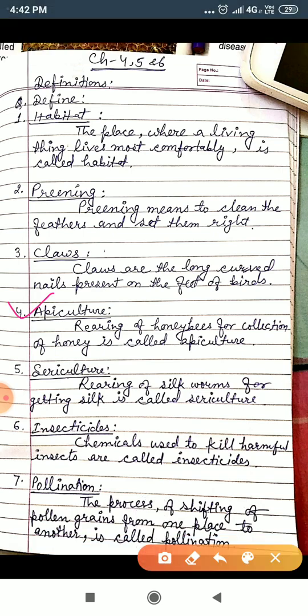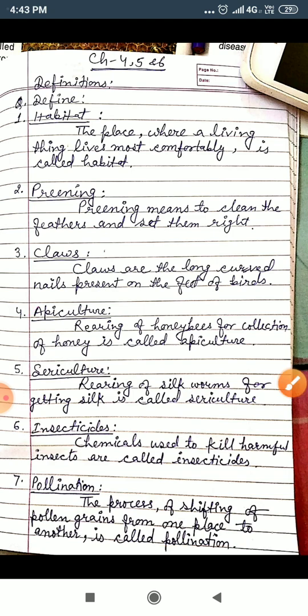What is the spelling of apiculture? Apiculture. What will you write? Rearing, or breeding. You can also write breeding. So you will write: rearing of honey bees for collection of honey is called apiculture.